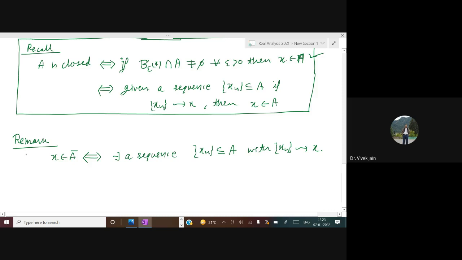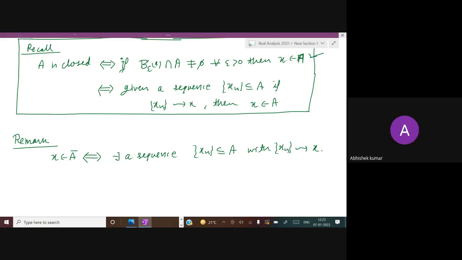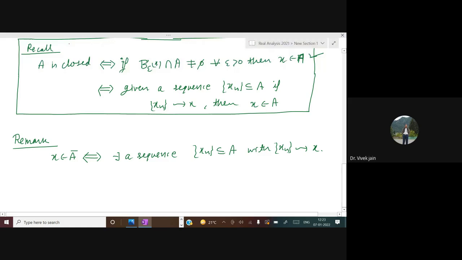Why? Sir, because A is a subset of A closure, therefore this condition holds. A is a subset of A closure.